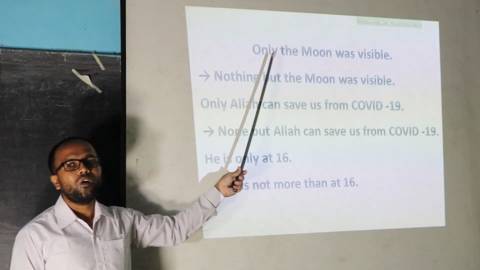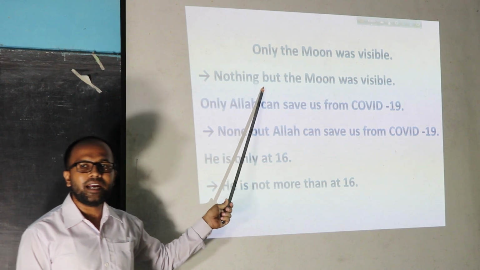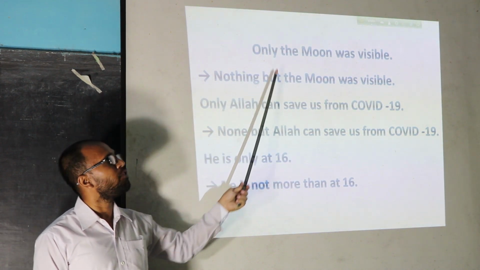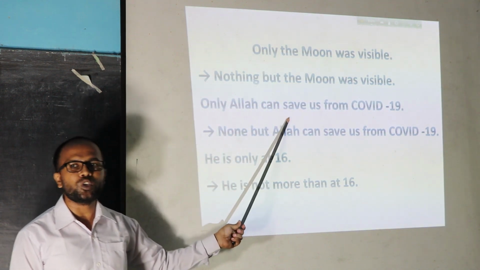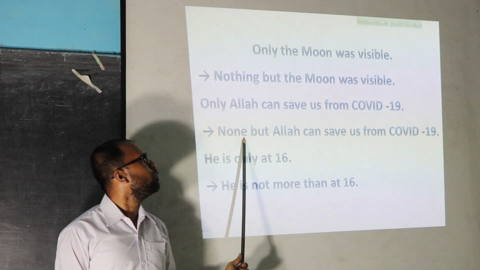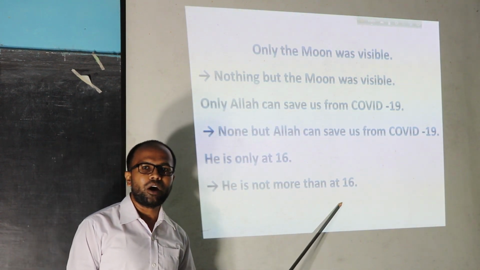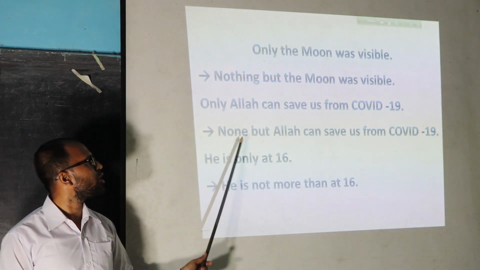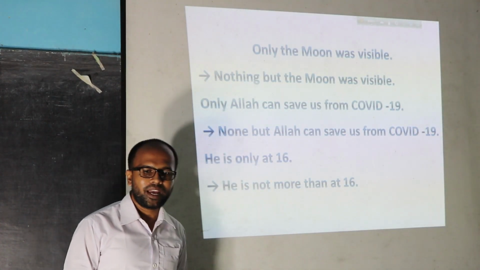If we find only or alone in any sentence and if it indicates any substance, then we can use nothing but for the omission of only or alone. And if we find any person, then we can use none but. And if we find an age or any amount, then we can use not more than for the omission of only or alone. Okay?